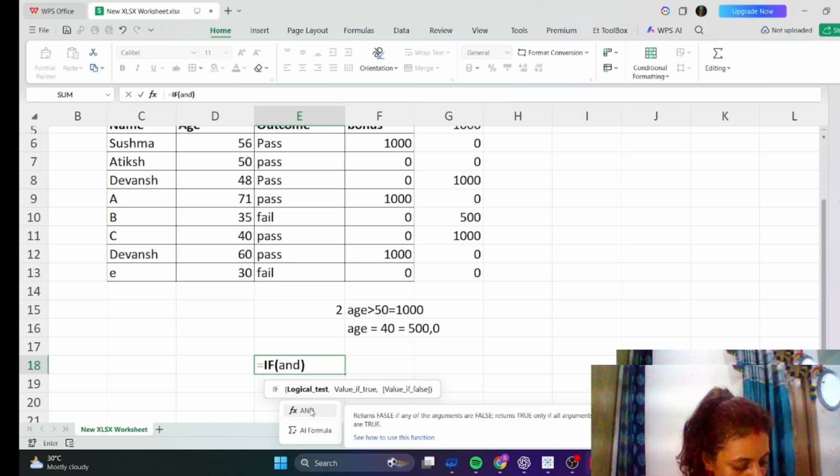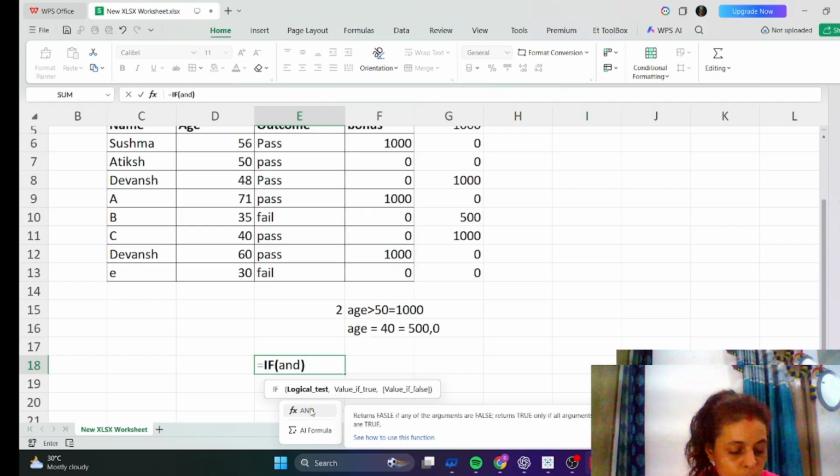So what should we do to use if and? I'm telling you. It should meet two conditions, and both conditions should be true, then only it will work, otherwise it will not work.